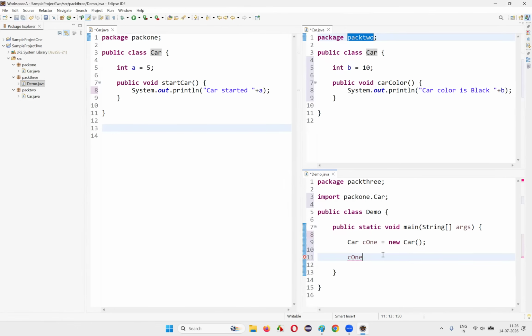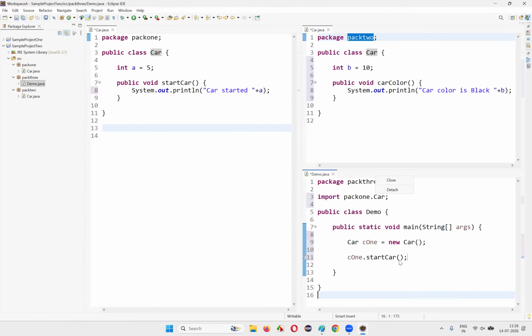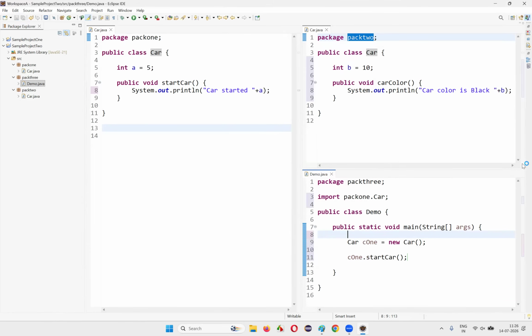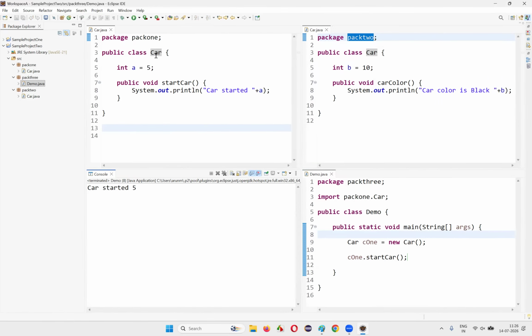So that means this object reference is referring to the object of the class which belongs to pack1, guys. startCar. Now run this code: right click, Run As, Java Application. You'll get the output also. You see, car started 5 should be printed. This particular startCar method of the Car class got run.